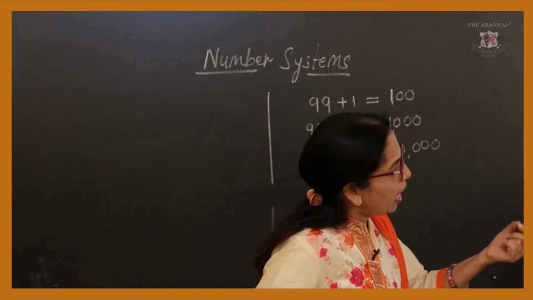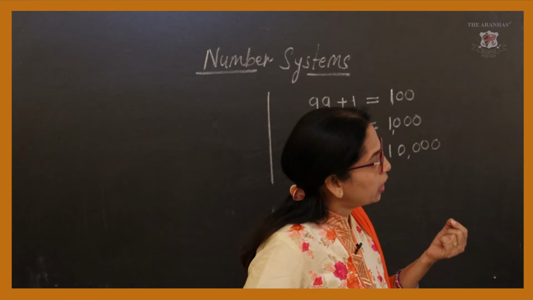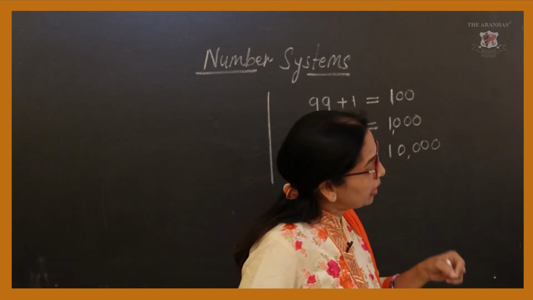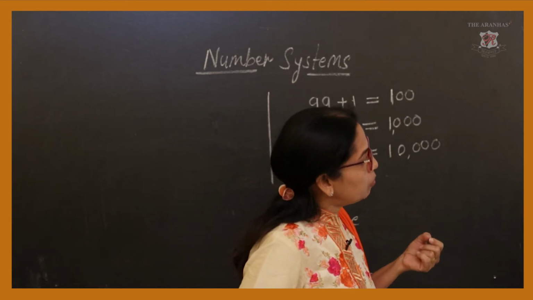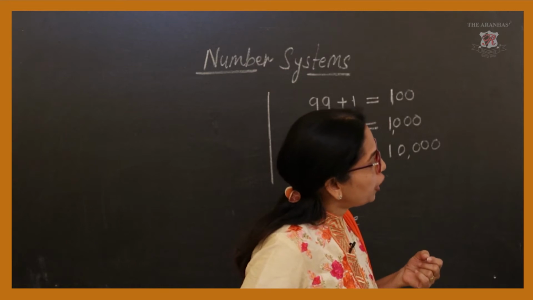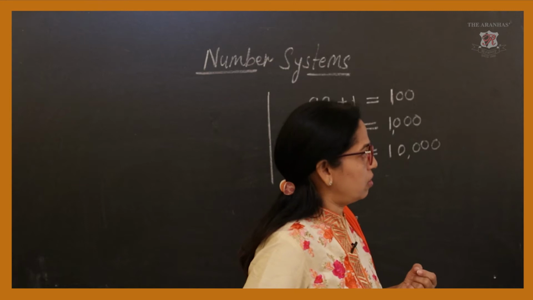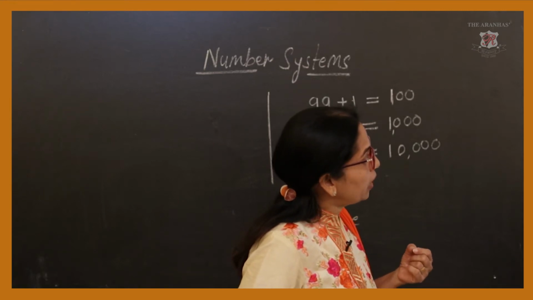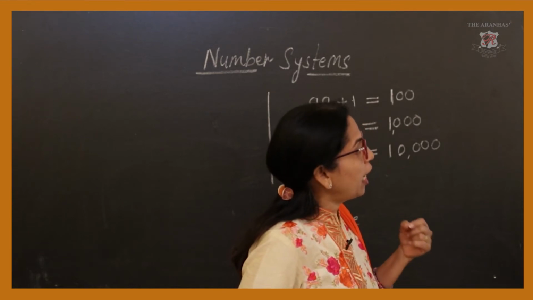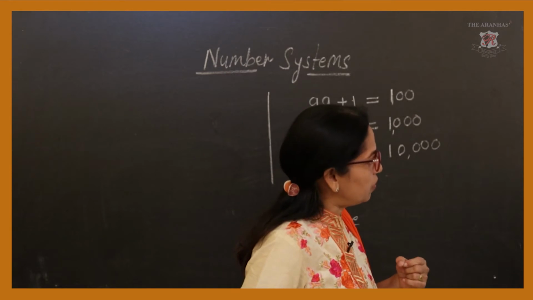The number at ones, then tens, hundreds, thousand, 10,000. But after 10,000, it comes to 100,000. And instead of lakhs, here we are reading 100,000s. The next is 10 lakh; instead of 10 lakh, according to the world place value chart, we use millions.